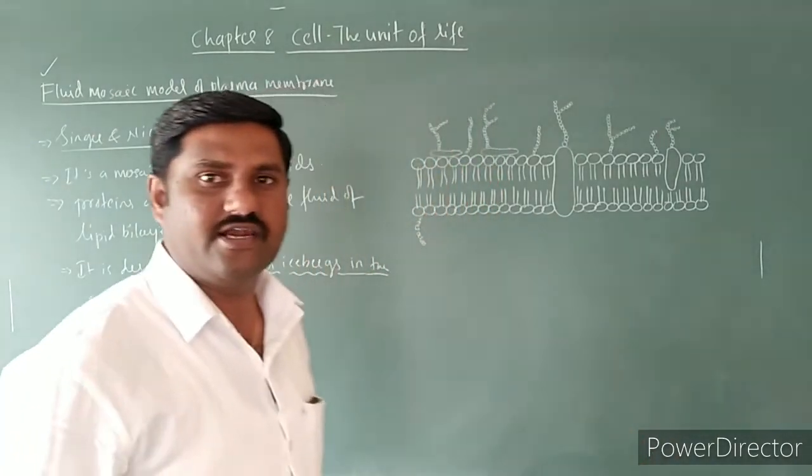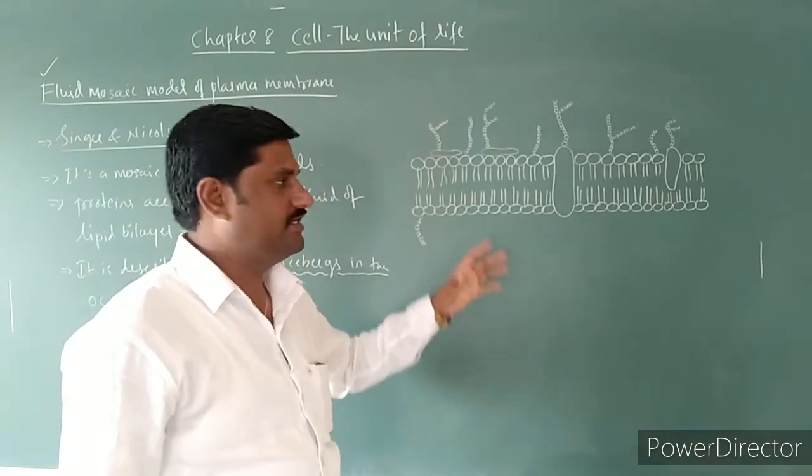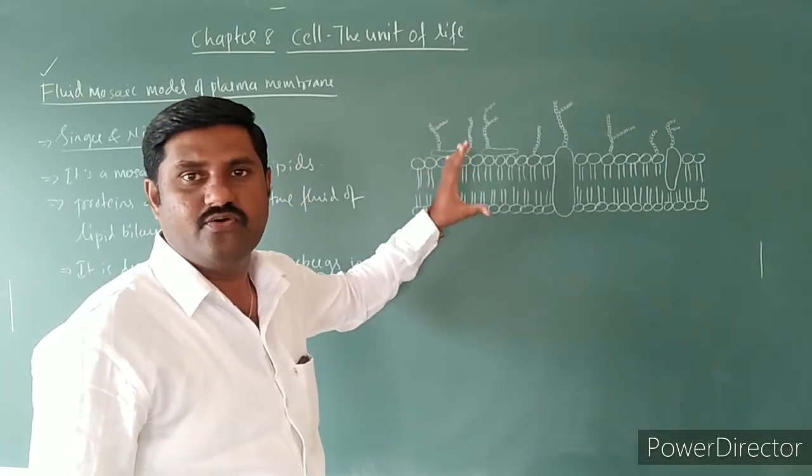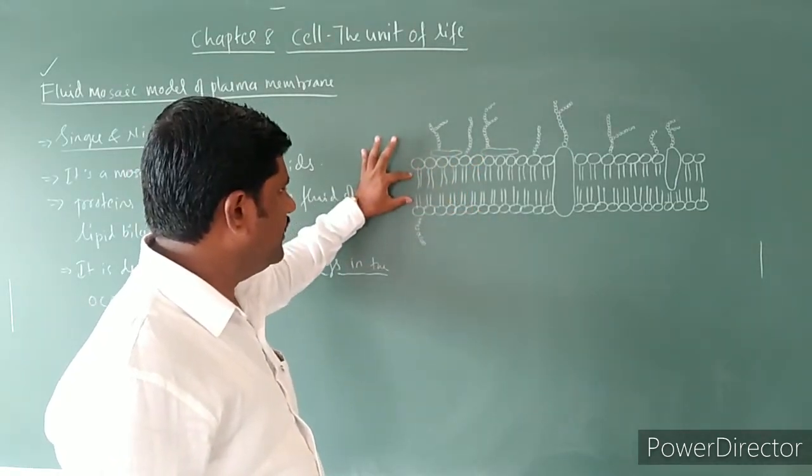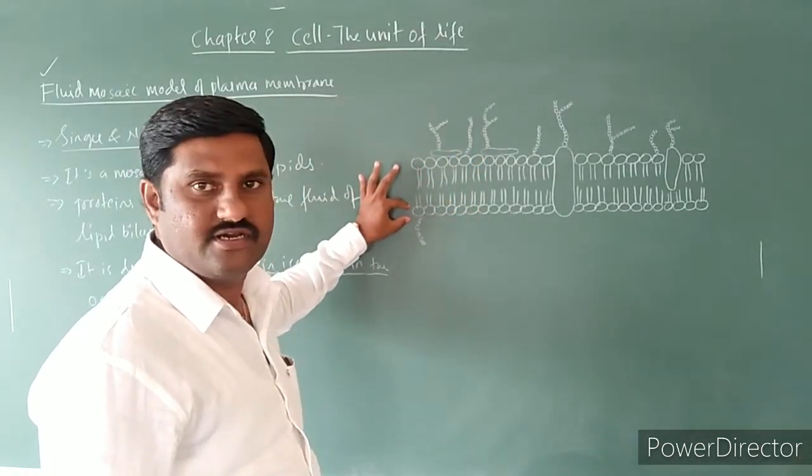Already I have told you, according to Robertson, it is a unit membrane. Why is it called a unit membrane? See here, this is one layer, this is another layer, this is the third layer.